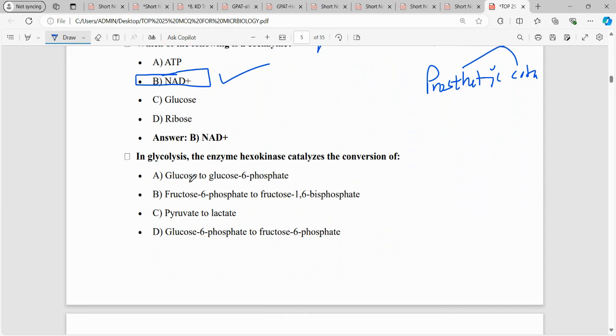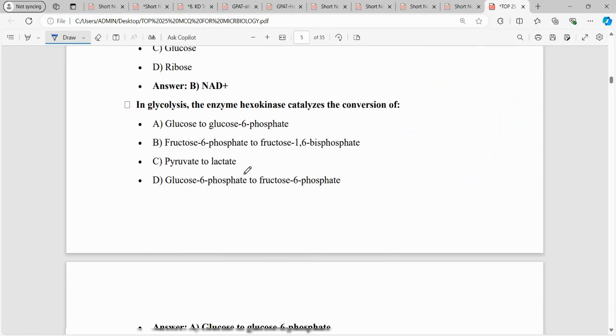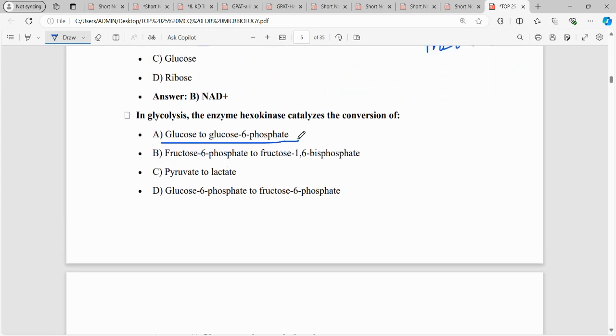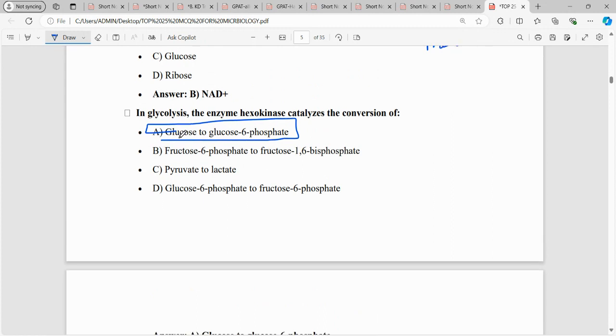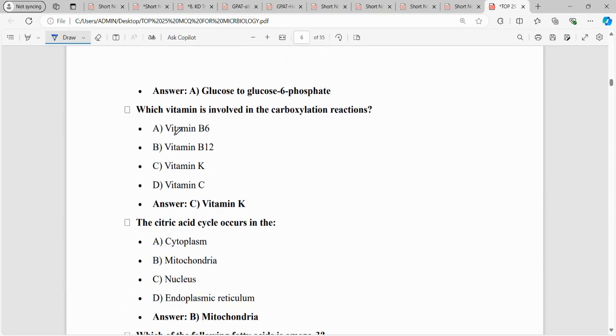In glycolysis, the enzyme hexokinase catalyzes the conversion of what? Hexokinase or glucokinase is a very important enzyme of glycolysis. It converts glucose to glucose 6-phosphate. Yes, it converts glucose to glucose 6-phosphate. And you have the aldolase enzyme, the enolase enzyme, pyruvate kinase, and triose phosphate isomerase. These kinds of enzymes are involved in various cycles.